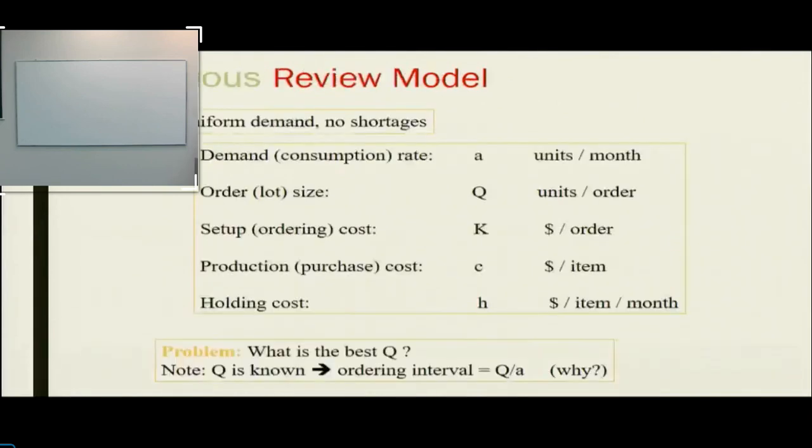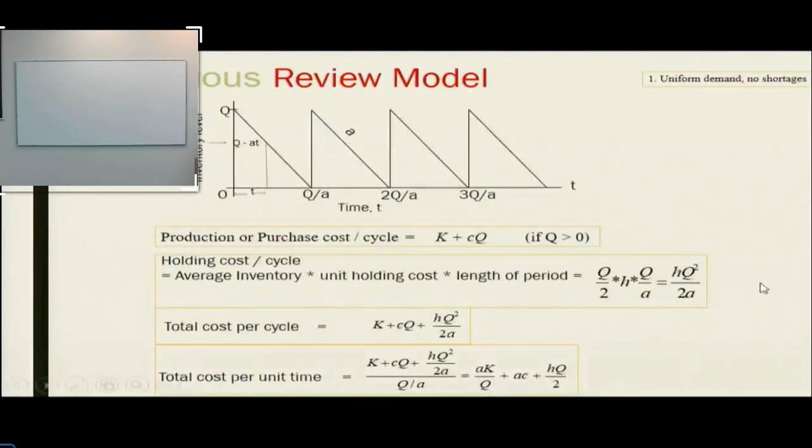And that is why we have represented time here as Q by A, quantity divided by the rate. Everybody gets this part? Is there confusion or no? Everybody agrees on this?